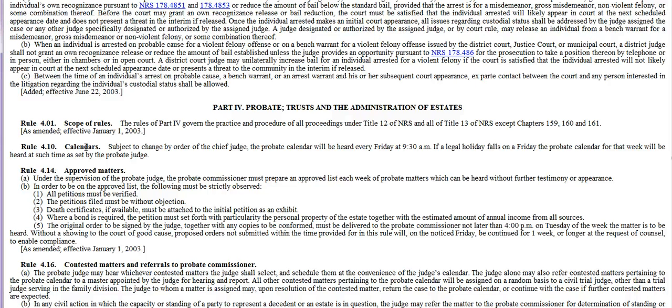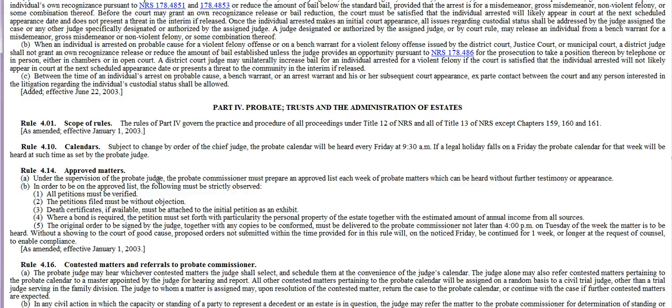Rule 4.10, calendars subject to change by order of the chief judge. The probate calendar will be heard every Friday at 9:30 a.m. So that's why we have our probate calendar every Friday at 9:30. Unless there's a legal holiday, then it will be moved to a different date as set by the probate judge. To be on the approved list, see Rule 4.14.